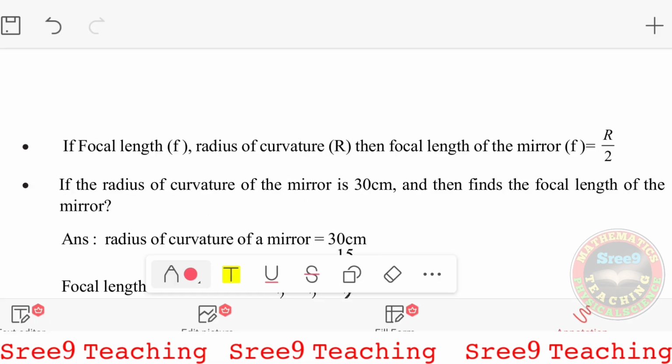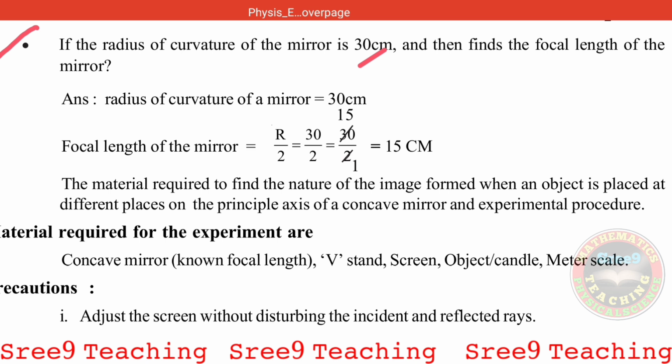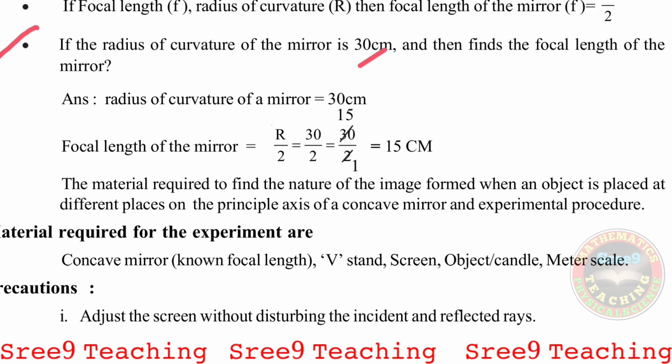Now the next point, the second point: if the radius of curvature of the mirror is 30 centimeters, find the focal length of the mirror. Concentrate on this answer. The radius of curvature of a mirror is given as 30 centimeters. We know the focal length of the mirror is equal to R by 2. So R is 30 centimeters, hence R by 2 is 30 by 2. Two ones are 2, two 15s are 30, so it becomes 15 centimeters.